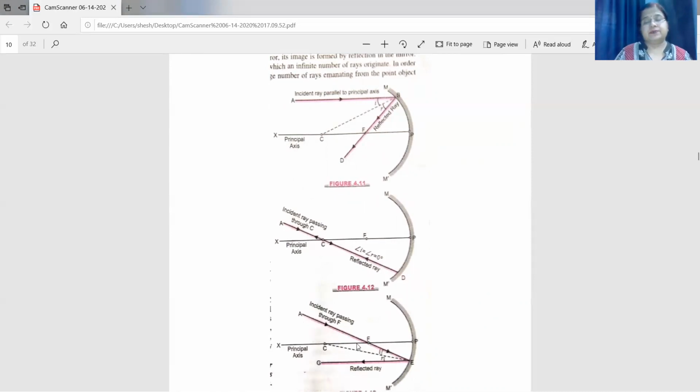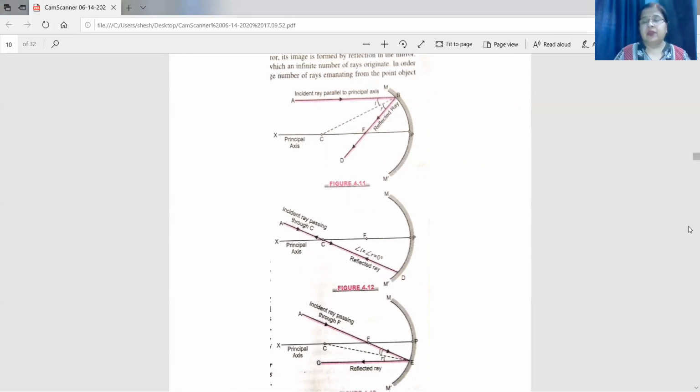Now the third case, third rule. If a ray of light is passing through the center of curvature and falls on the concave mirror, after reflection, it will get reflected along the same path. So this is the incident ray, and along this path only the light gets reflected back.